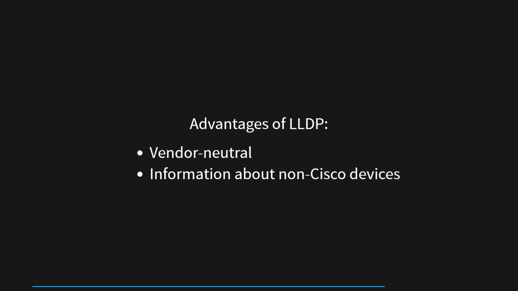Moreover, LLDP goes beyond just Cisco devices, providing network administrators with critical insights into non-Cisco devices present in the network. This includes information about the device type, capabilities, system name, and interface connections. By gaining visibility into both Cisco and non-Cisco devices through LLDP, network administrators can maintain comprehensive network documentation, streamline troubleshooting procedures, and ensure smooth operations across the entire network infrastructure.